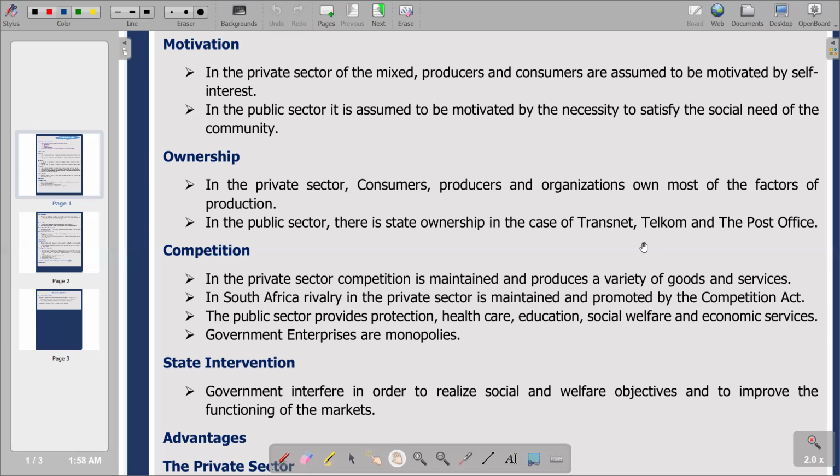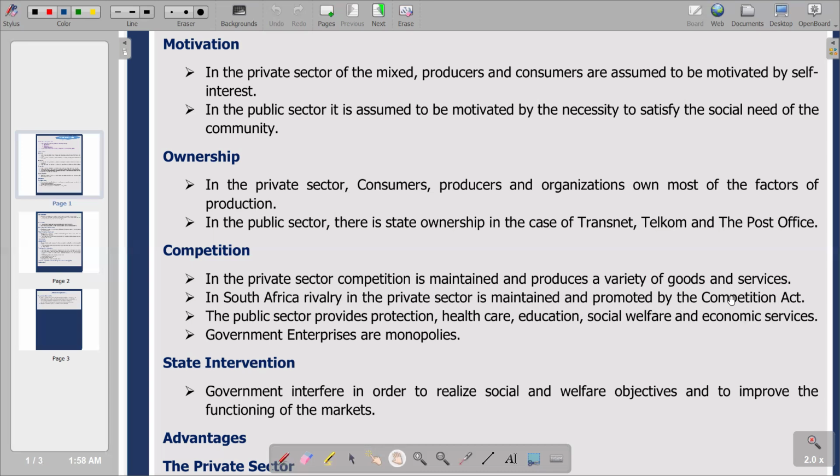So we are going to have many businesses providing or producing goods and services, and at the end of the day we have a variety of goods and services, which is an advantage from the consumer point of view, as they widen their choice base. On the second point, in South Africa, rivalry in the private sector is maintained and promoted by the Competition Act.